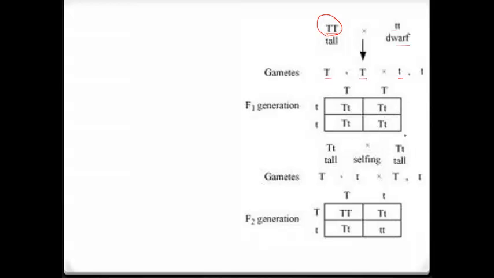Punnett squares, something you may have practiced with maybe in middle school or in a past science class. A Punnett square just allows us to see what the traits of the offspring are going to look like. So if you take this tall parent versus the short parent, they put that on the side, and fill in all the boxes. These boxes represent what the children could look like, and every single one of their children are going to have a capital T, and that capital T represents tall. And so that tall child is going to look like one of its parents, but notice it does have the little t there, so it has the ability, when it has children of its own, to pass on genetic information for the dwarf trait.